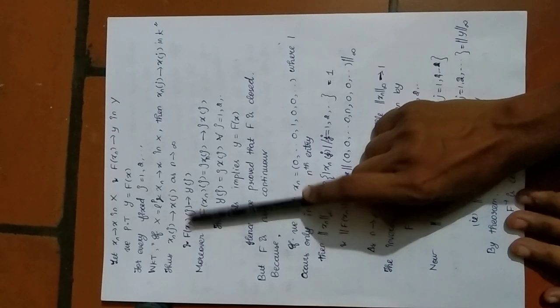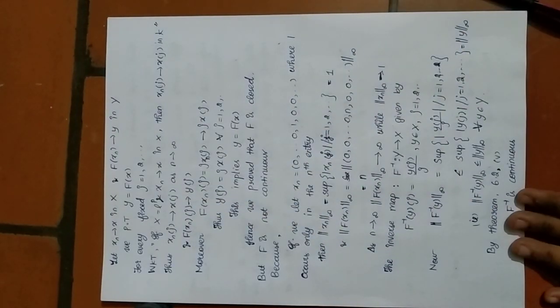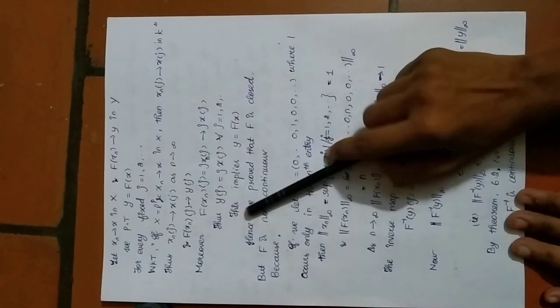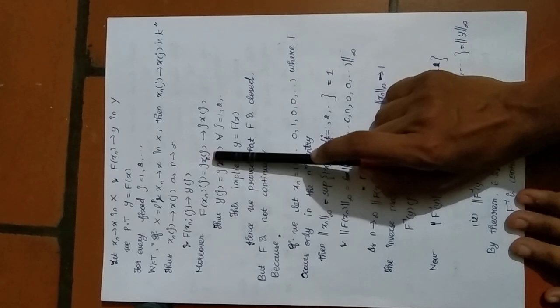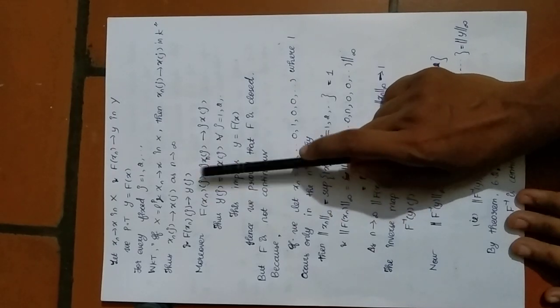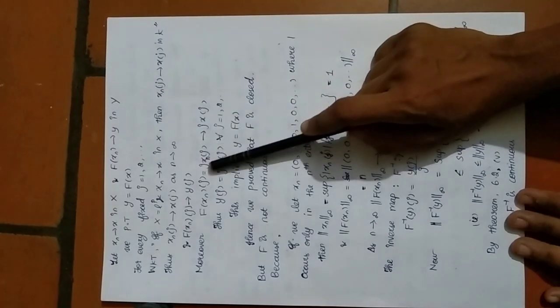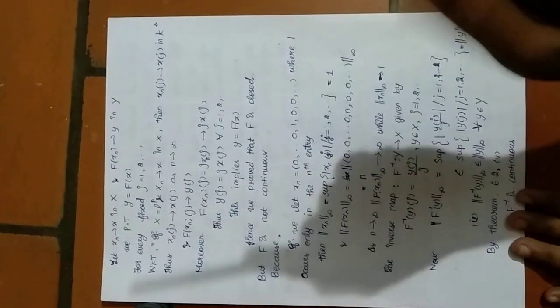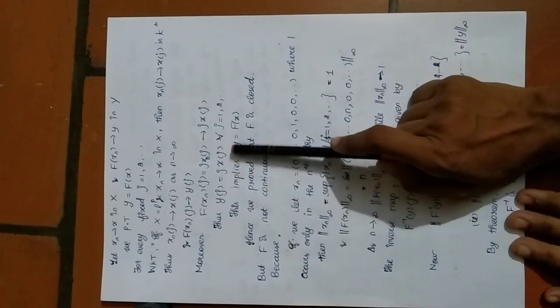Also, f(x_n)(j) is converging to y(j). Also I know that f(x_n)(j) equals j times x_n(j). This is by the definition of the map f, and this also converges coordinate wise. So j times x_n(j) converges to j times x(j). Thus y(j) equals j times x(j).